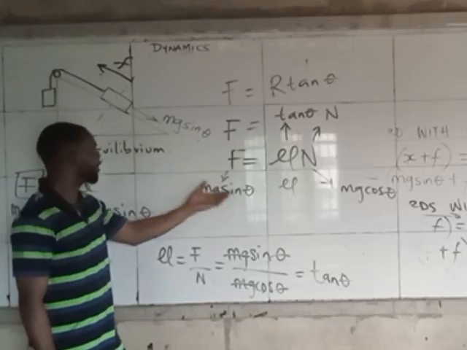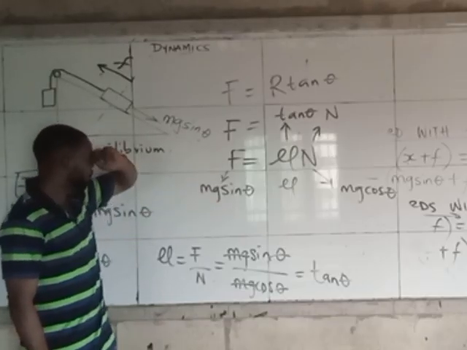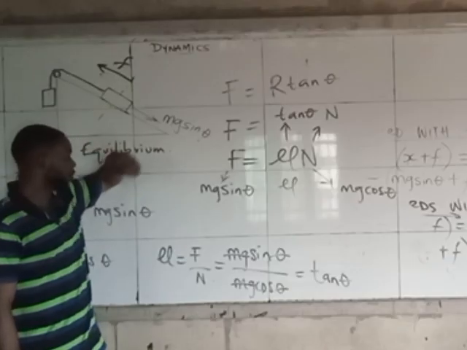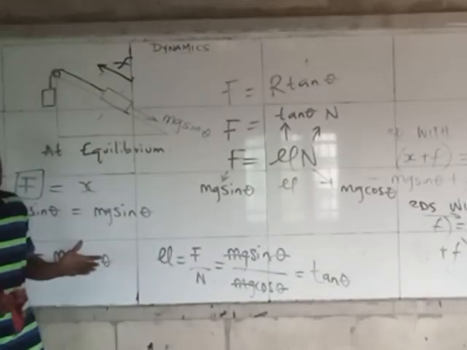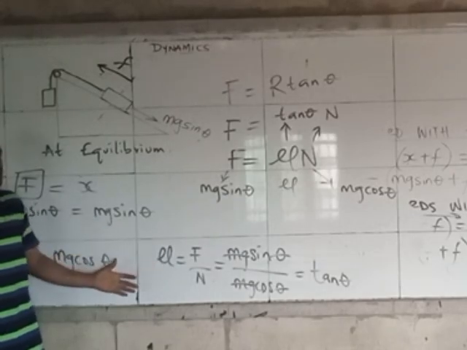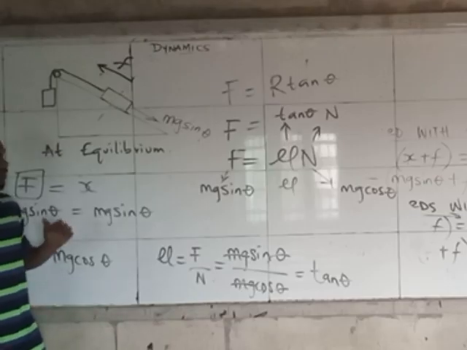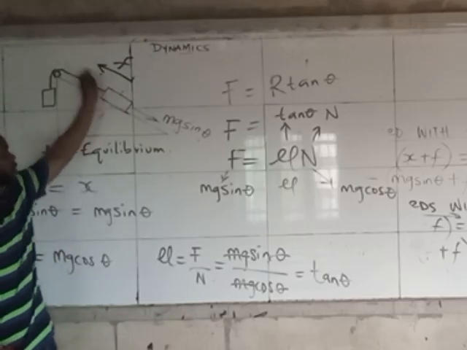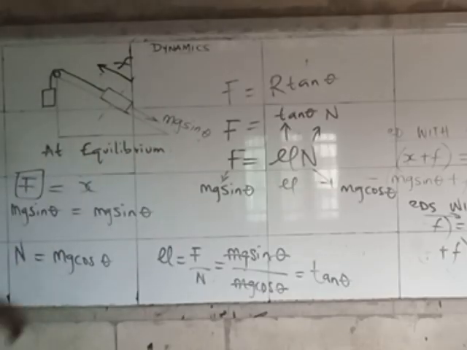And how do you get it? Is by knowing that at equilibrium, force on that object on the upside will be equal to the one downside. Even normally, equilibrium is simply a state where the net force is zero. Any state where the net force is zero is the same thing as equilibrium. So if that is true, it simply means that for you to have equilibrium, the force on the up and down will be the same thing. So that is how to go about proving it.